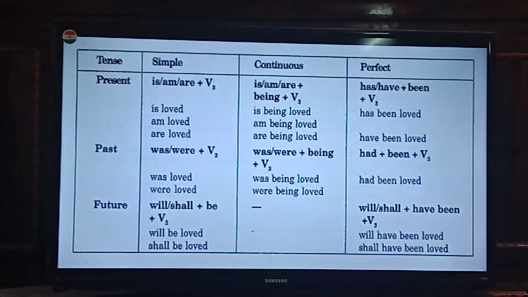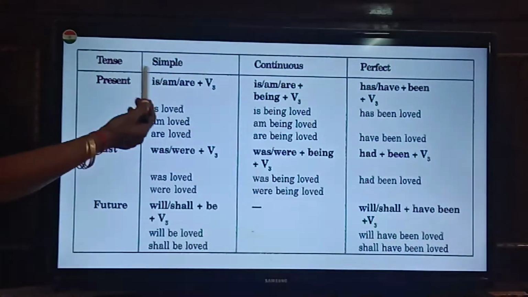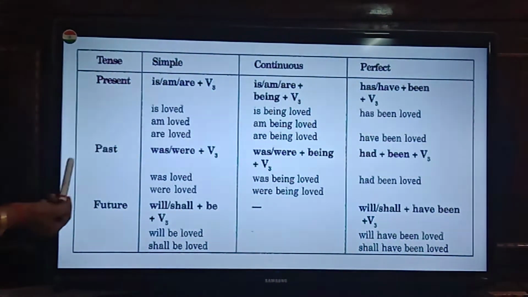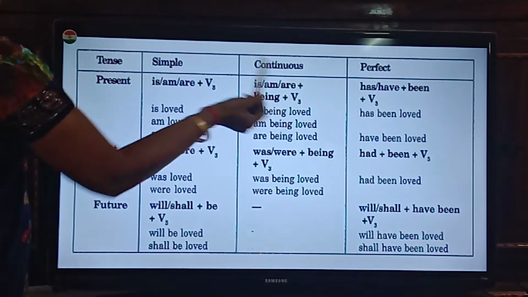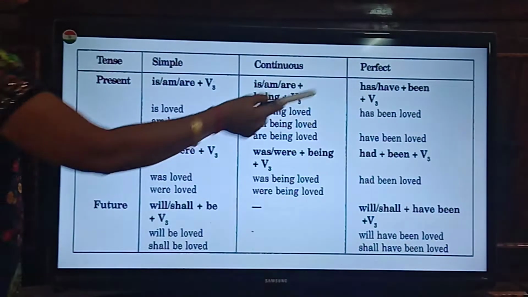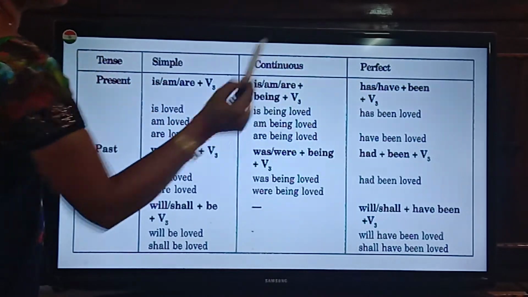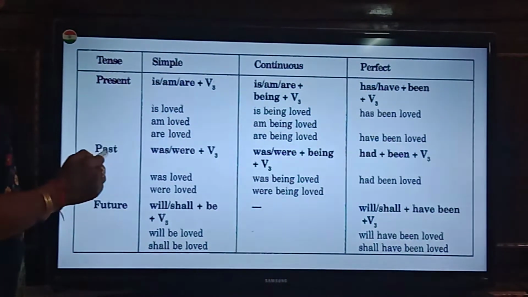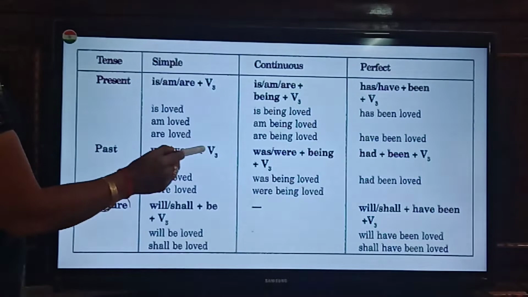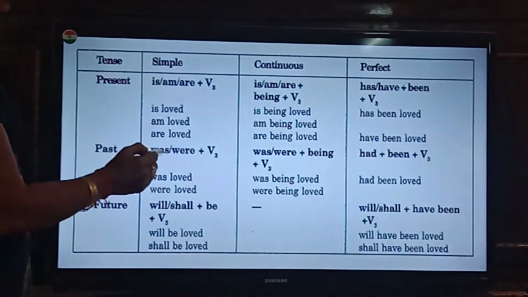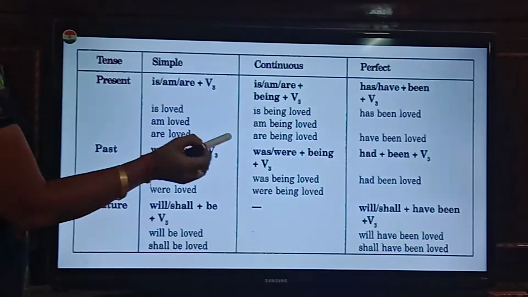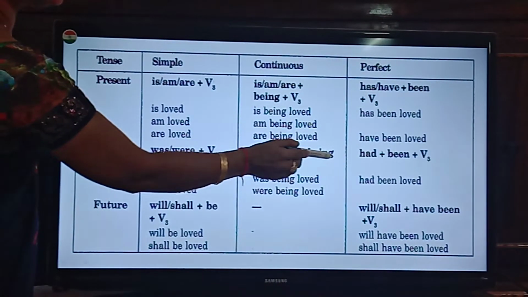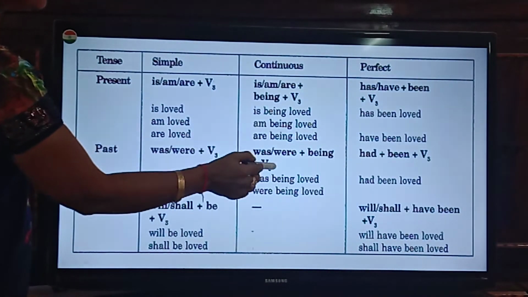Now next slide. You can see the structure here. Is or am or are plus V3 form. In continuous, is or am or are plus being plus V3 form. And in perfect, has or have plus been plus V3 form. Coming to past, was or were plus V3. Was is for singular, were is for plural, plus V3 form. Then was or were plus being plus V3 form in continuous.